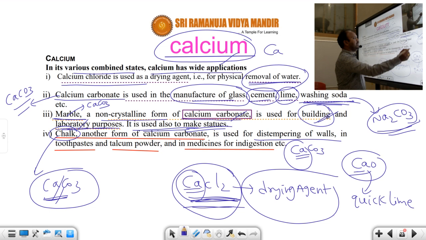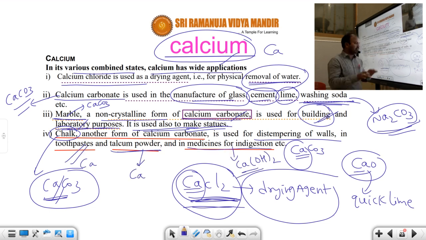Whenever a digestion problem arises, the acidic strength increases in the stomach, since the mucus layer contains hydrochloric acid. To reduce the hydrochloric acid strength, the acidic strength decreases by addition of a base. What base are we adding? Either magnesium hydroxide or calcium hydroxide. That's why it is used in medicines for indigestion.